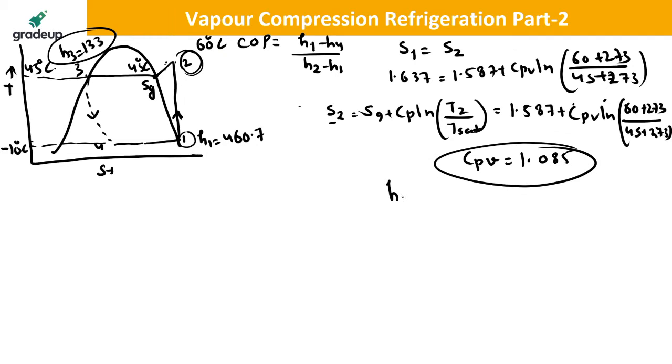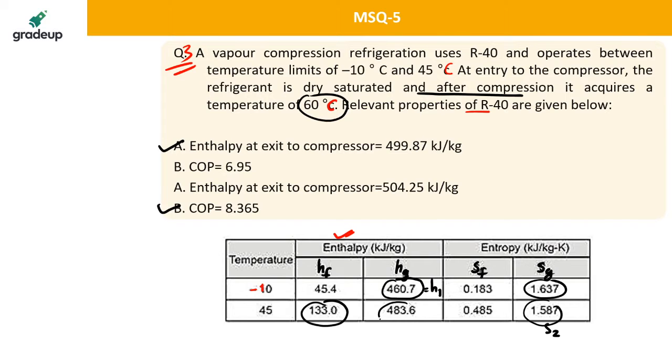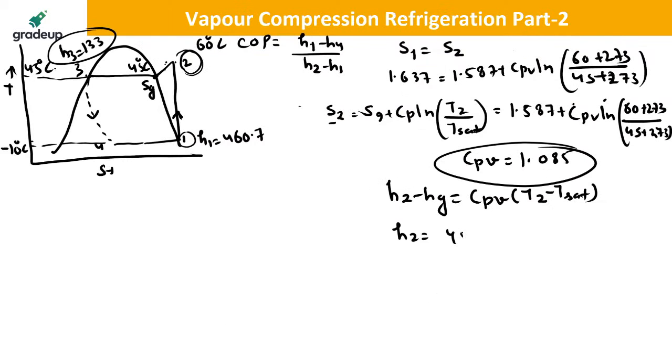Now you know that H2 minus Hg will be equal to Cp of vapor times T2 minus T saturation. That means this H2 will be equal to Hg, and Hg is 483.6. 483.6 plus 1.085 into 60 minus 45. From here you will be getting this value H2. This is 499.87.